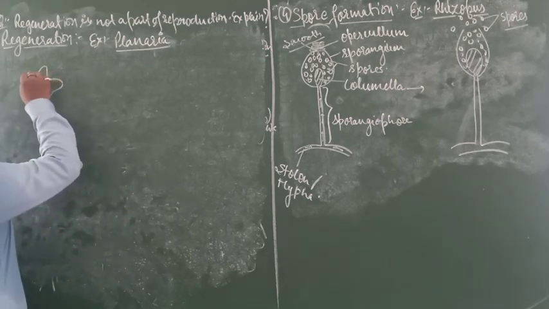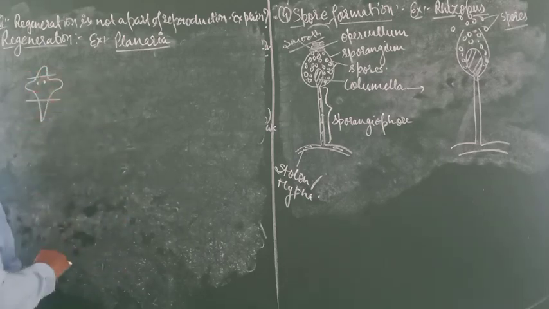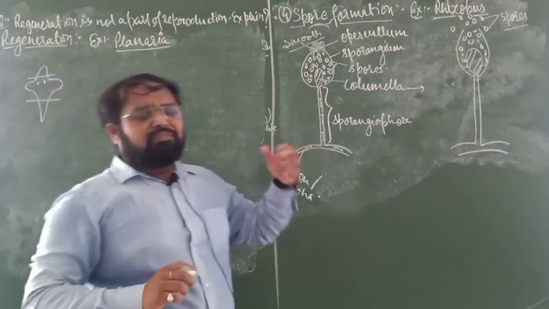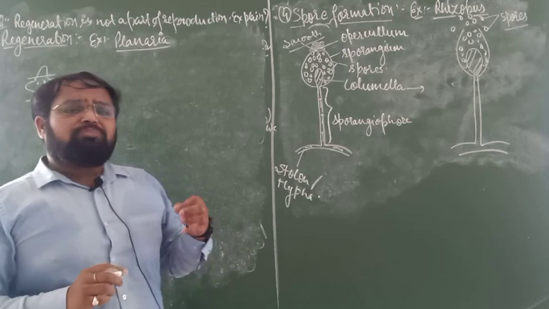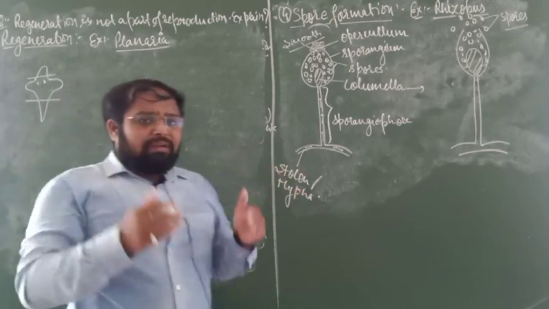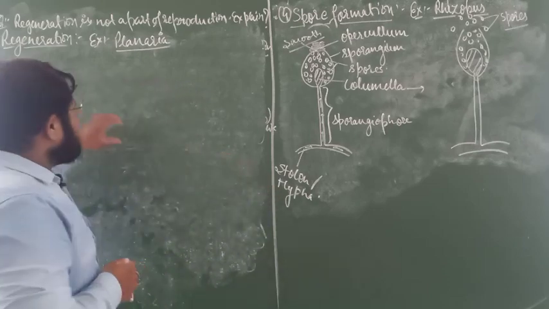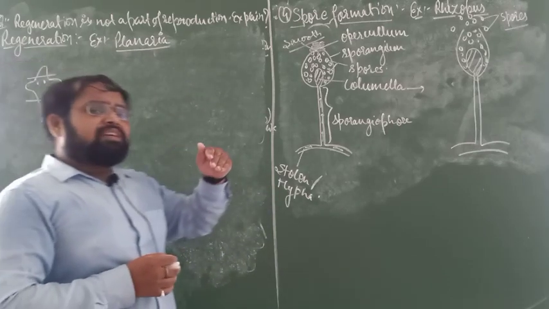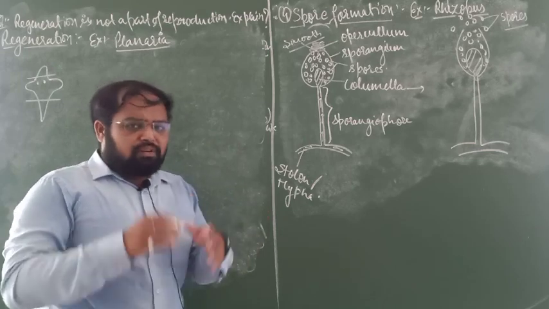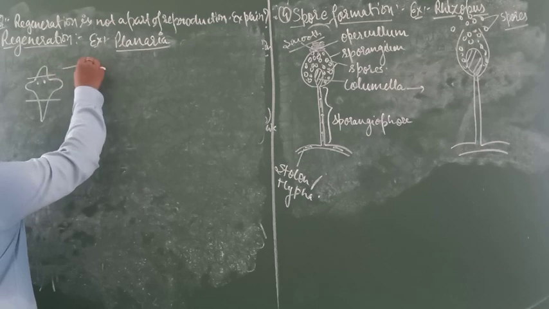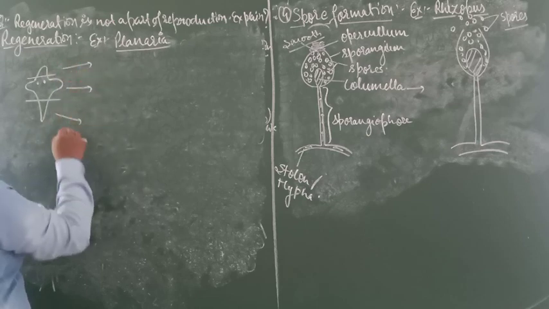If we cut it into 3 pieces, because in fragmentation it automatically breaks down into different fragments, but here some external means are required for the breakdown. So it will be divided, suppose this part and this part.